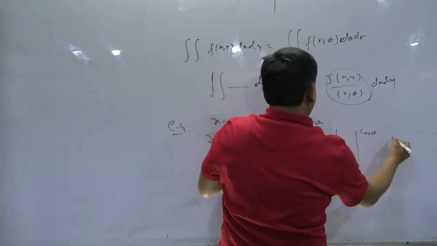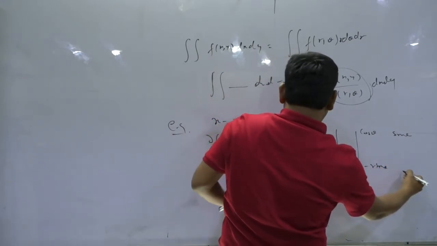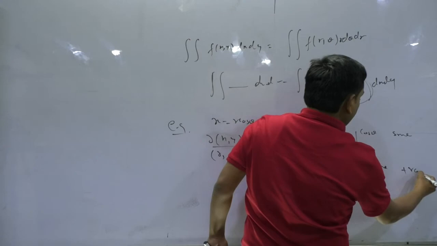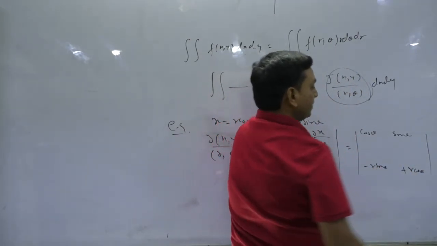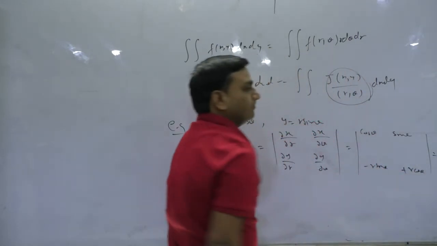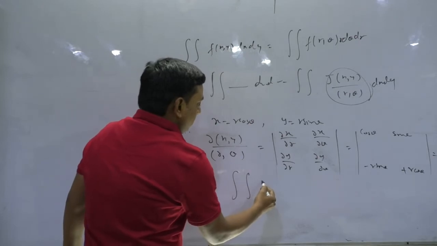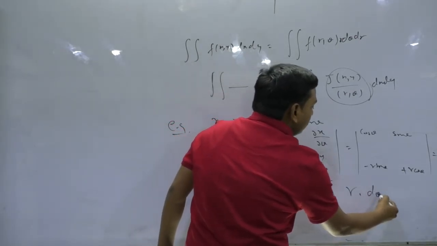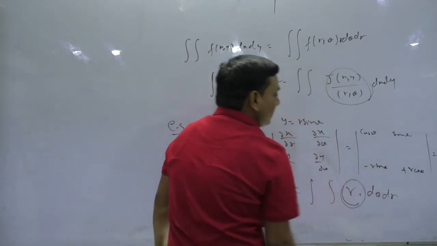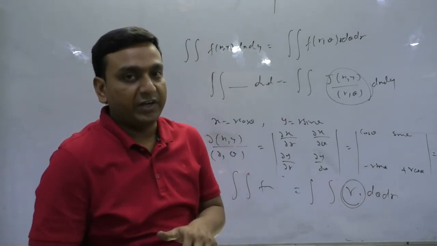That is cos theta. This is sin theta. This becomes minus r sin theta, and this becomes plus r cos theta. Ultimately, you have r cos square theta plus r sin square theta, and it turns out to be r. Clear? So that is why when you move from Cartesian to polar, it becomes r dθ dr, where r is nothing but the Jacobian of xy with respect to r and theta.